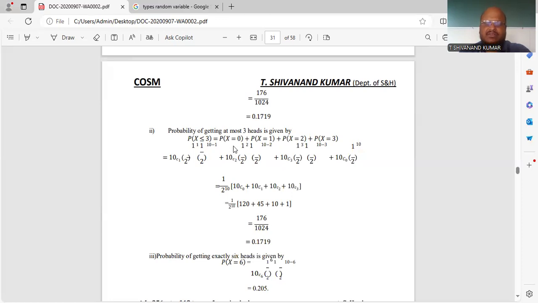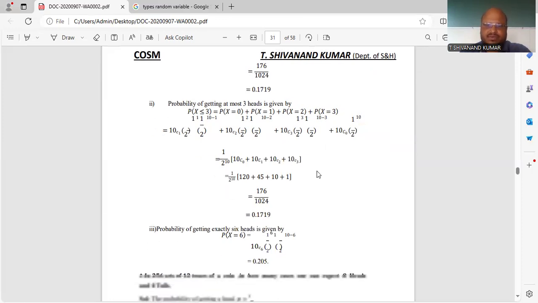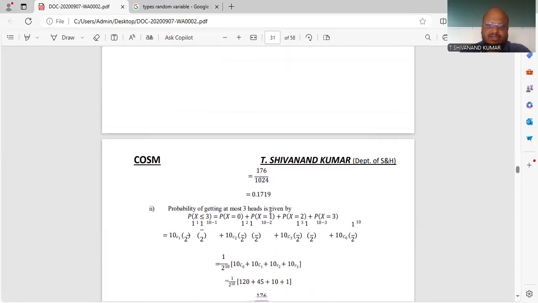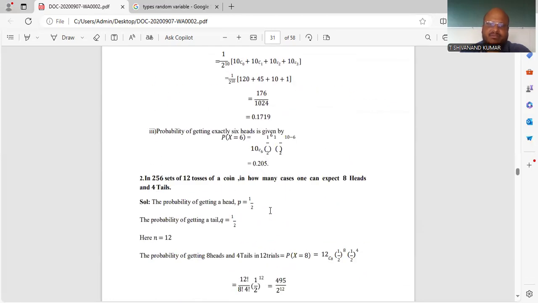The r value varies: if x is 0, r is 0; if x is 1, r is 1; if x is 2, r is 2; and if x is 3, r is 3. If you simplify this, again you will get the value 0.1719.